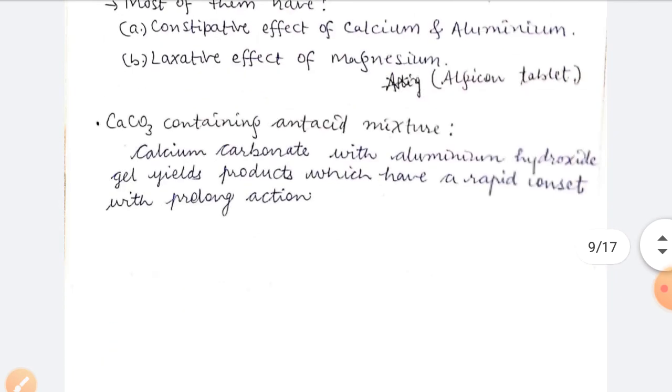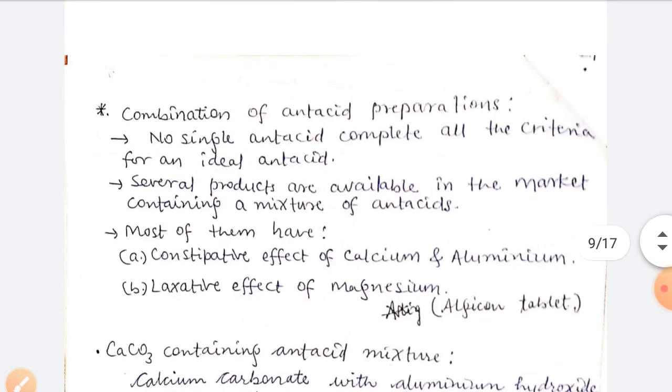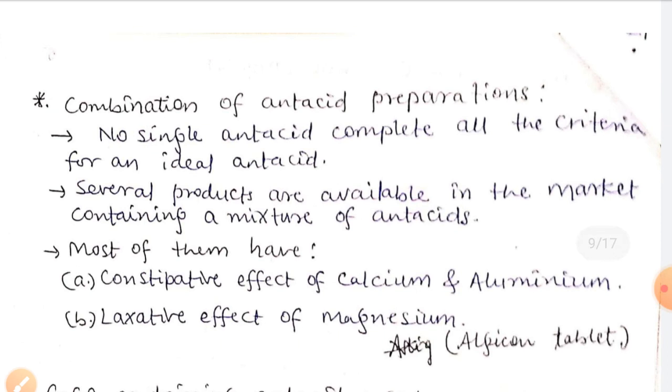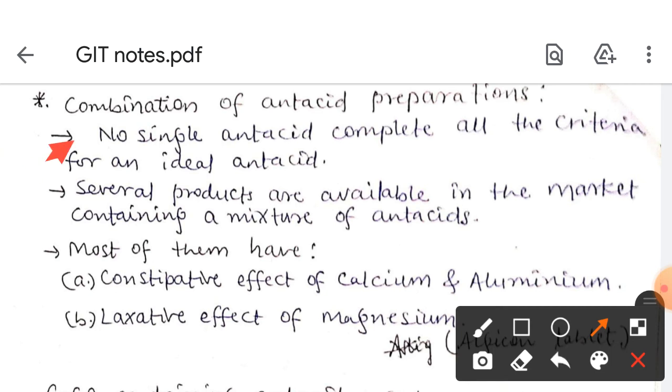Now at the last it is written, combination of antacid preparation. This is very important from the exam point of view. If you write these points you will get more marks, I think. No single antacid fulfills all the criteria of an ideal antacid, as I told you in the beginning. Several products are available in the market containing a mixture of antacids, meaning a combination of drugs or salts.